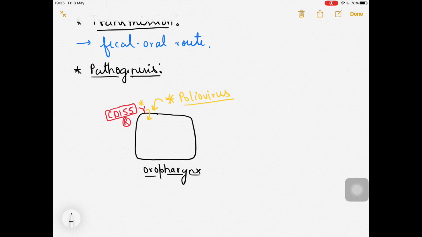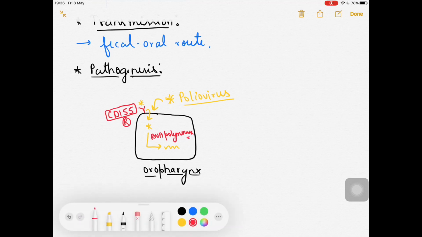So once it makes its entry inside this oropharynx, what it will be doing is replicating itself. With the help of RNA polymerase, since it has RNA, positive single-stranded RNA, it will be converting itself. Then this virus will be invading other cells of the oropharynx, its adjacent oropharynx epithelium.